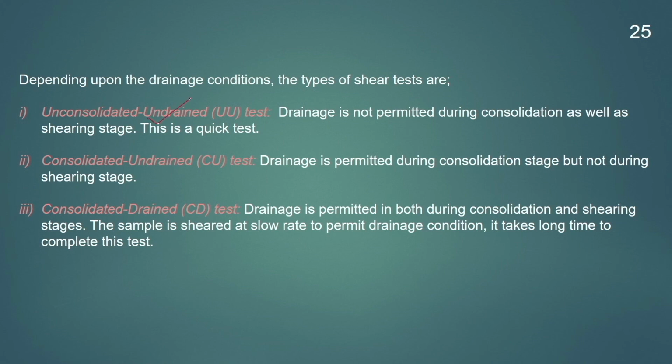One is the unconsolidated undrained test, known as the UU test. In this test, drainage is not permitted during either the consolidation or the shearing stage. Since the pore water pressure is not allowed to escape, the test takes place very quickly, so it is also known as a quick test or Q test.